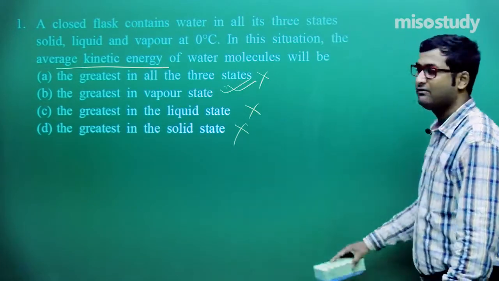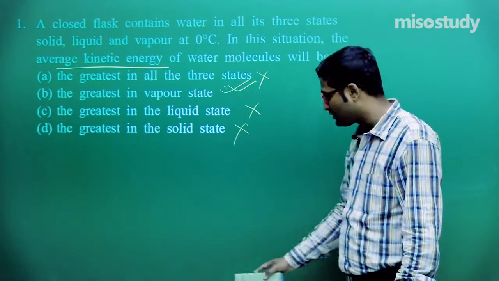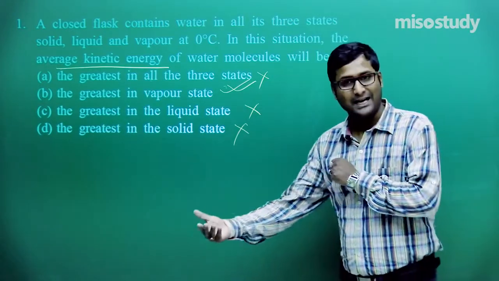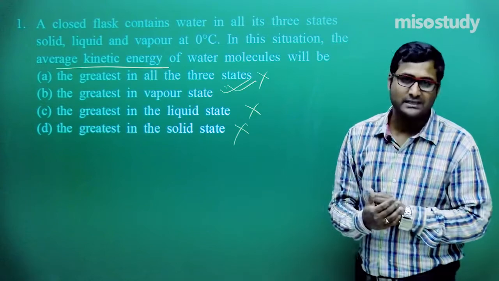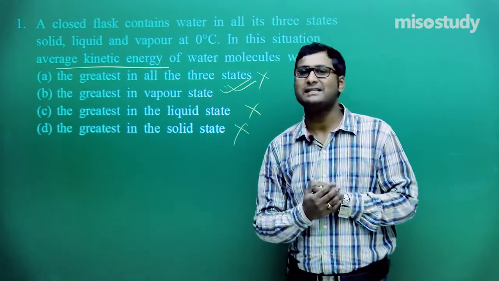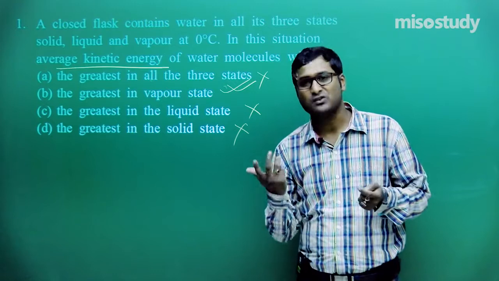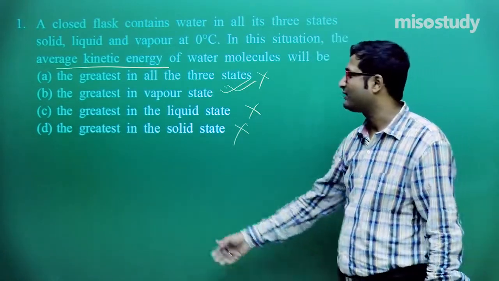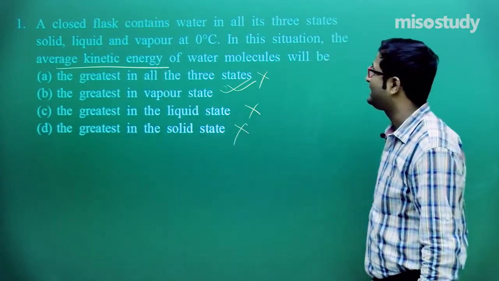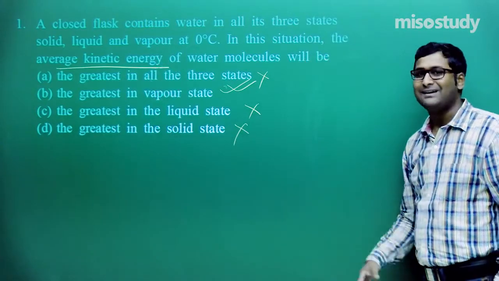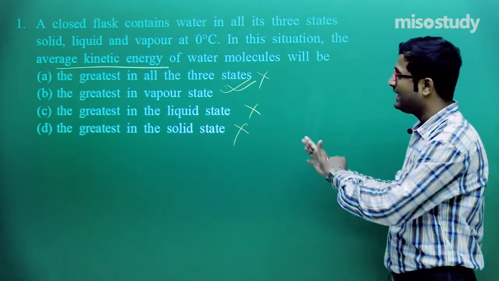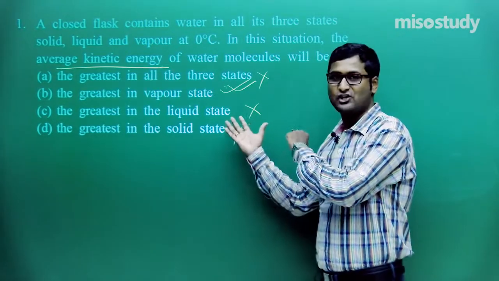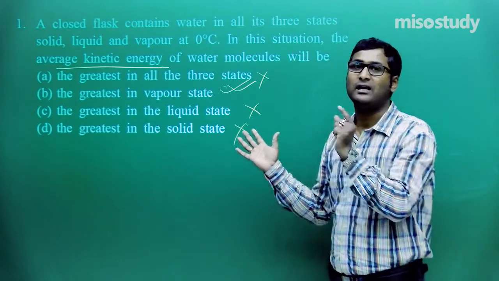If there is very little intermolecular force of interaction, then we can easily say the randomness increases. If randomness increases, that is, the movement increases. If movement increases, in terms of velocity, velocity increases. If velocity increases, ultimately the average kinetic energy increases. That is the definition in terms of velocity.